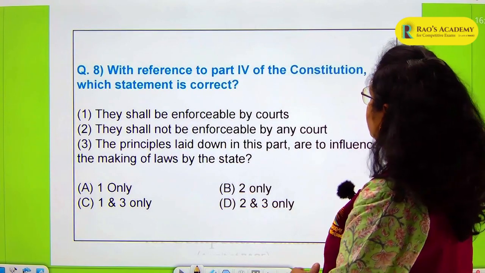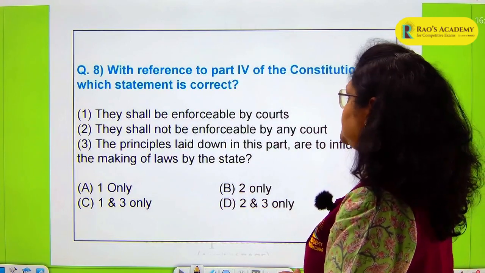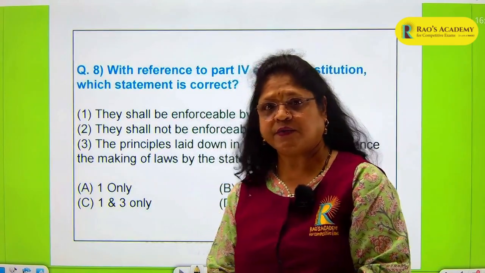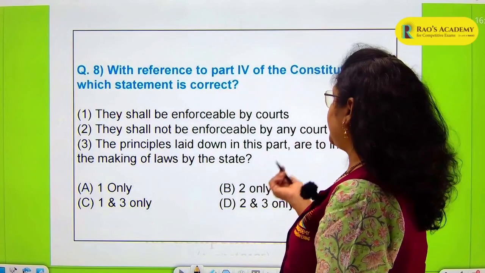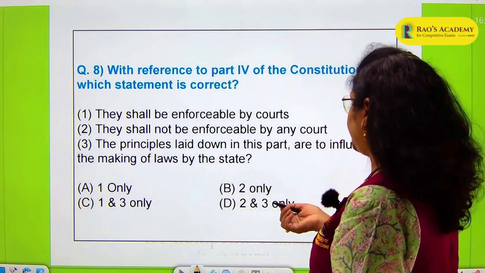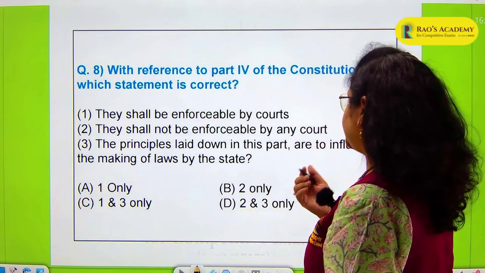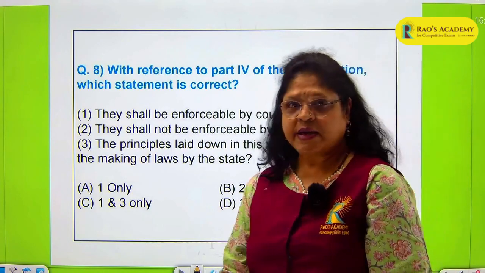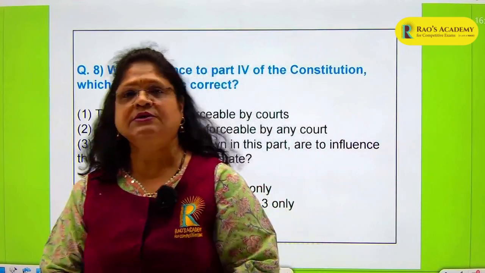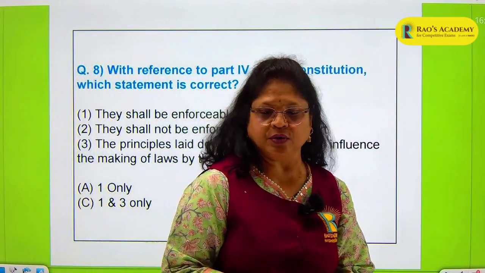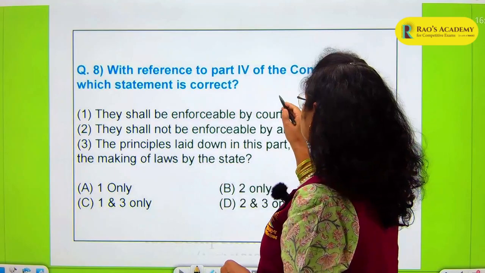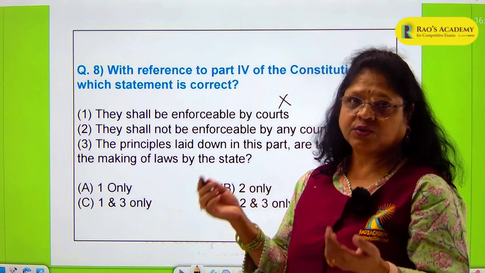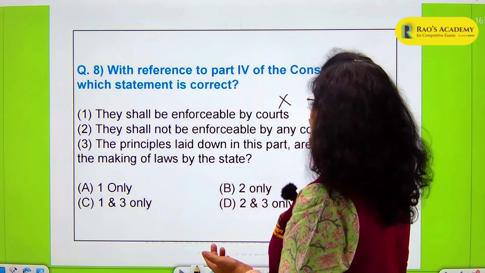With reference to part 4 of the constitution, which statement is correct? Part 3 deals with fundamental rights, part 4 deals with directive principles of state policy. The statements: they shall be enforceable by courts, they shall not be enforceable by any court, and the principles laid down in this part are to influence the making of laws by the state. As we know, directive principles are not enforceable by a court of law. So your first statement is not correct. He is asking which of the following statements is correct. So 2 is correct, they are not enforceable.